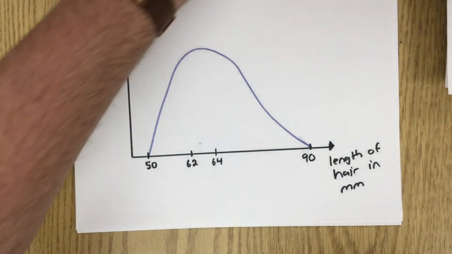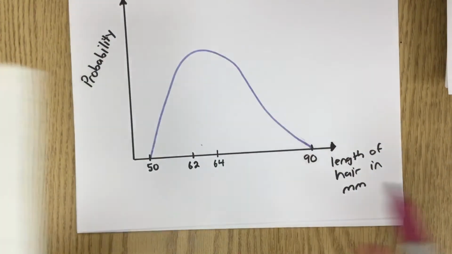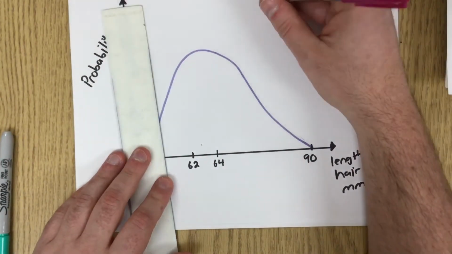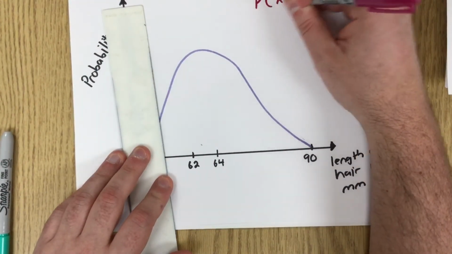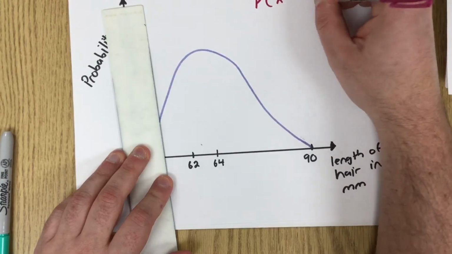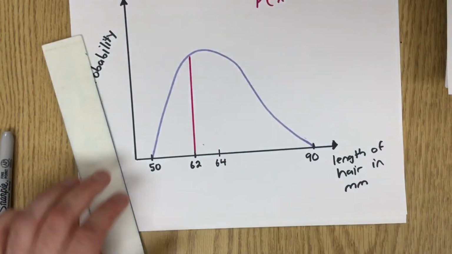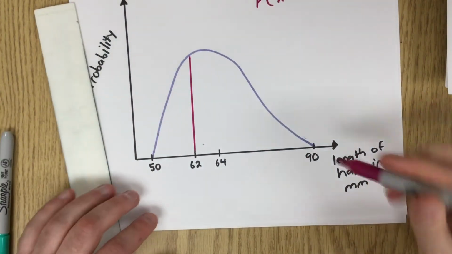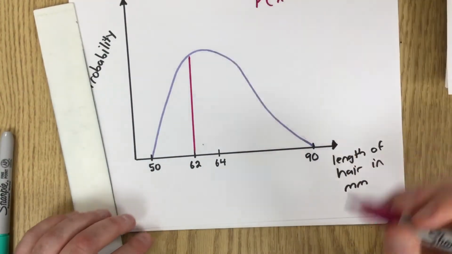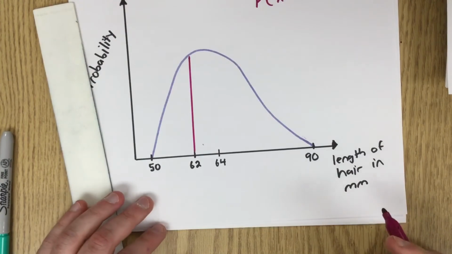Now let's say I ask, what's the probability that x equals 62? Well, the area of a line, assuming it's infinitely small, is 0. So that's not very interesting.